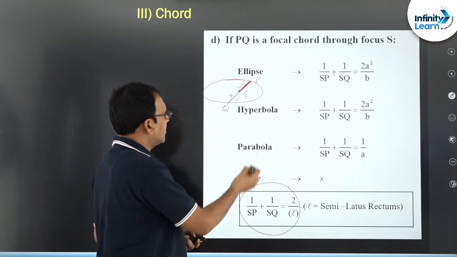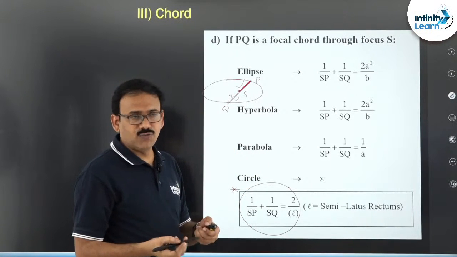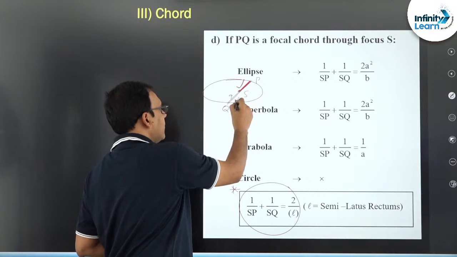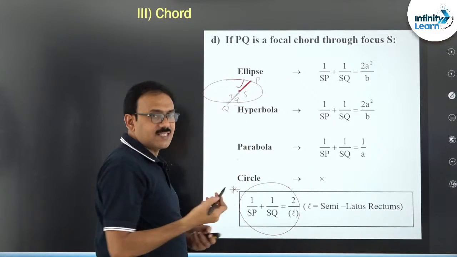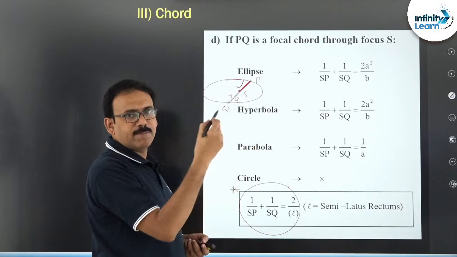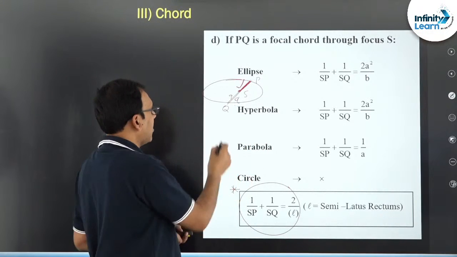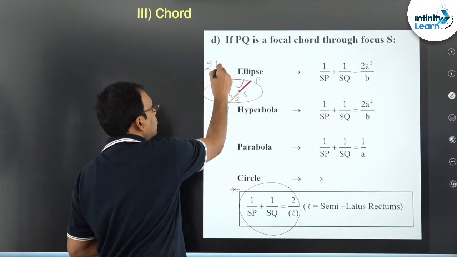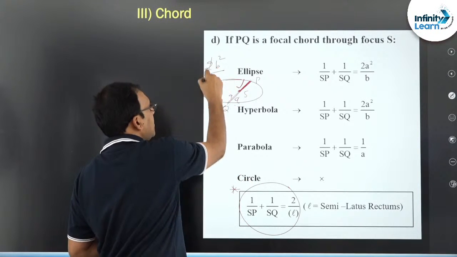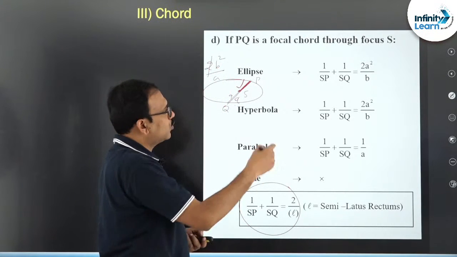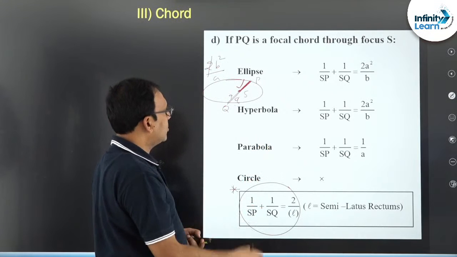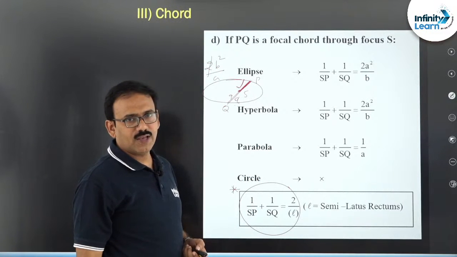So, when is this result useful? When one length is given, we may be asked to find the second length. So, 1 by SP plus 1 by SQ is 2 by semi-latus rectum. Already in this case latus rectum is 2b square by a, semi is b square by a. So, 2 by b square by a you are going to get, okay.